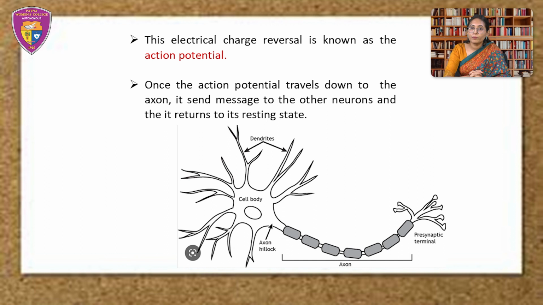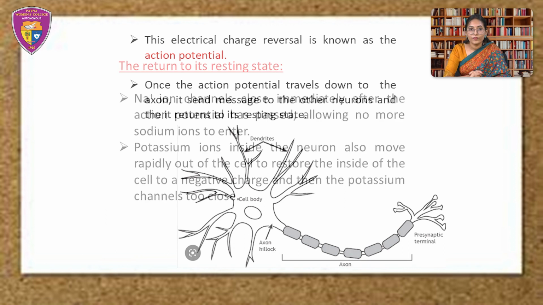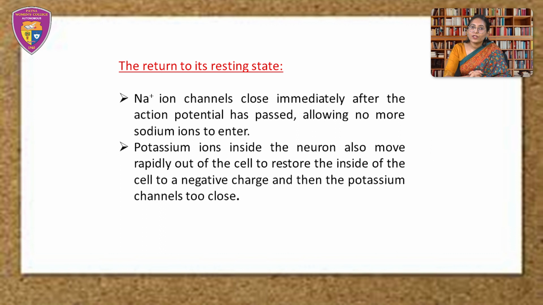The action potential, or in other words, the electrical charge reversal, will start at the part of the axon closest to the soma, the axon hillock, and proceed down the axon sequentially opening ion channels. When it gets to the end of the axon, the message will get transmitted to another cell and the neuron comes back to its resting state.